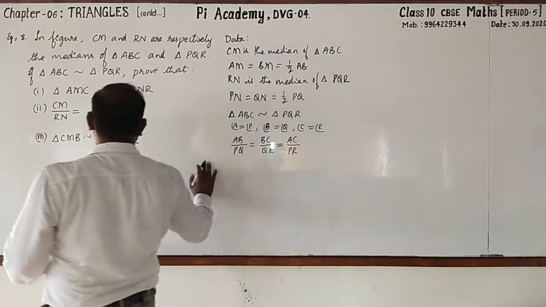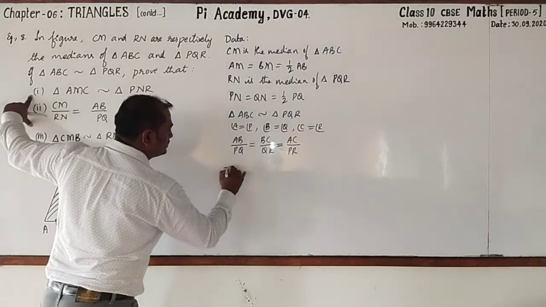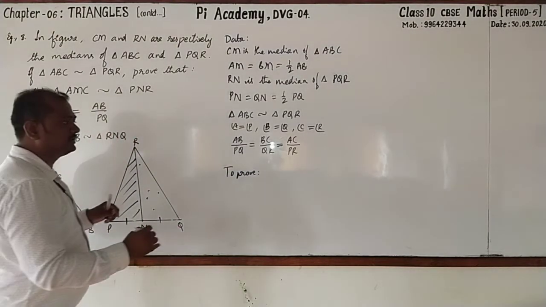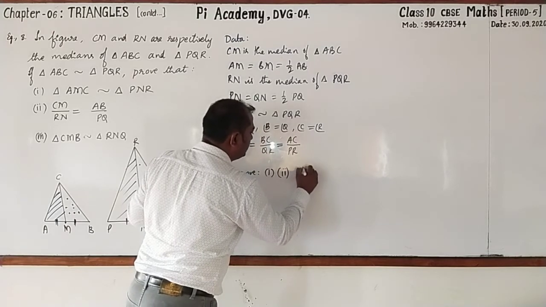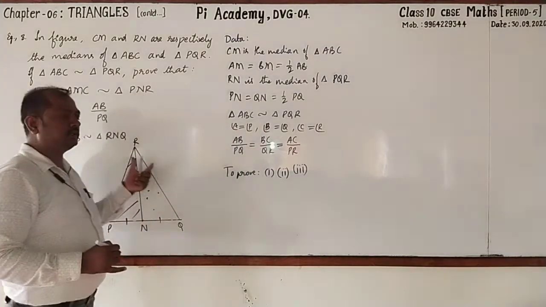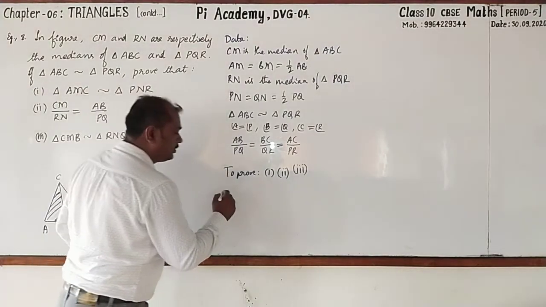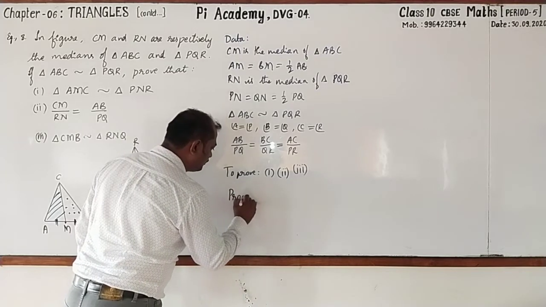Next, with this information, we are going to prove these three statements. Here I write: to prove. Instead of writing all the three statements, I just go for numbering. First, second and third statement. These are the three statements to be proved. Hope that you are writing with me. Now let's move on to the proof.